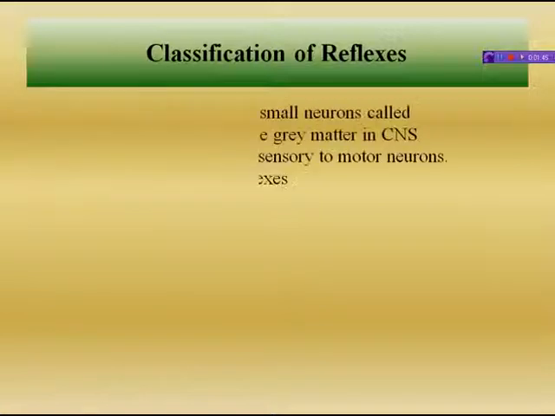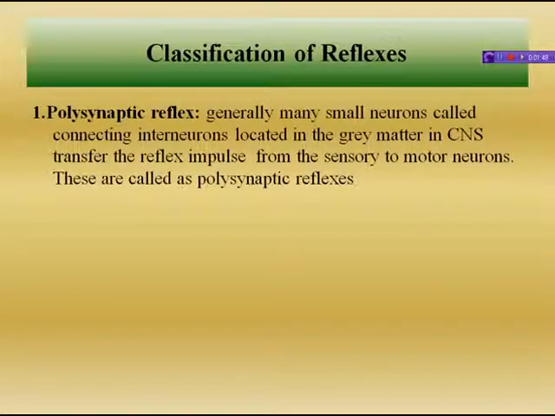Classification of reflexes. The first one is polysynaptic reflexes. What does poly mean? Many synapses. Generally, many small neurons called connecting interneurons or relay neurons, located in the grey matter in the central nervous system, transfer the reflex impulse from the sensory to the motor neurons.